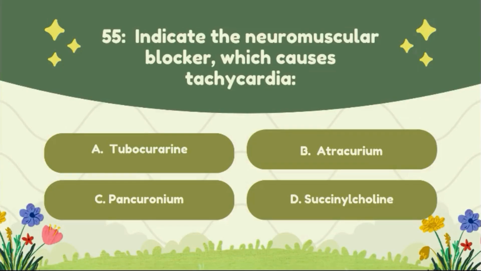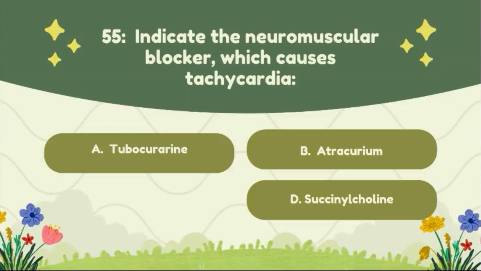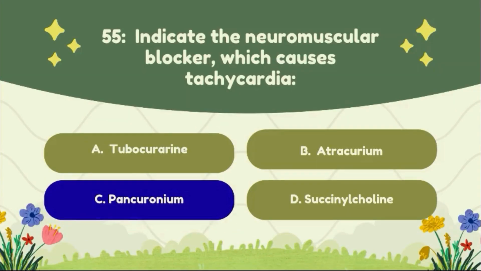Question number 55. Indicate the neuromuscular blocker which causes tachycardia. Option A, tubocurarine. Option B, atracurium. Option C, pancuronium. Option D, succinylcholine. The correct answer to this question is option C, pancuronium.